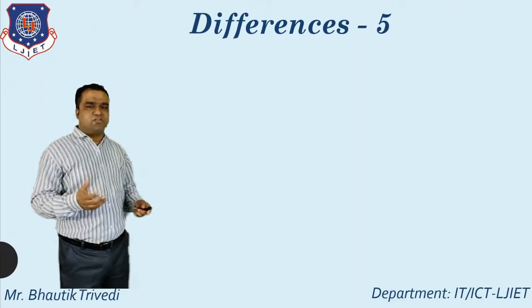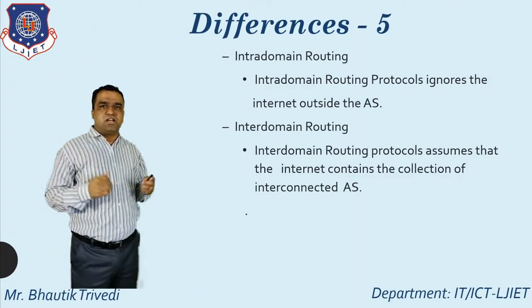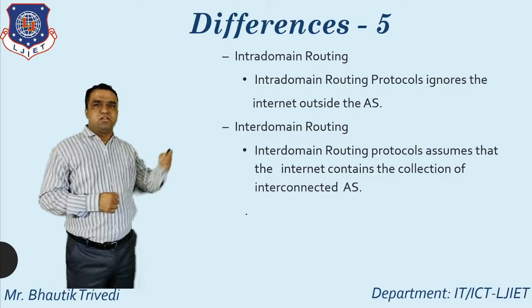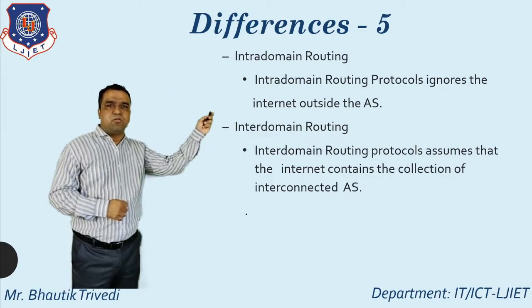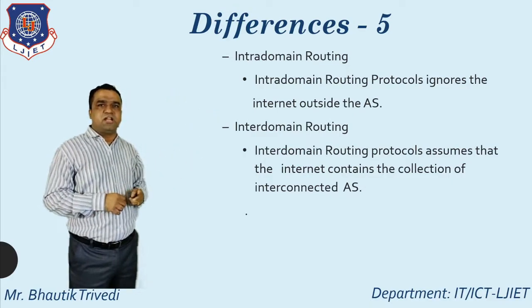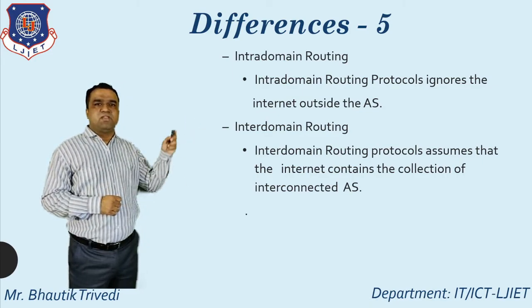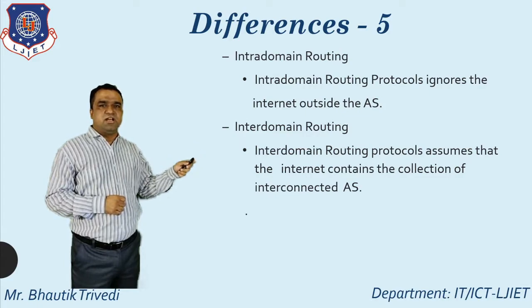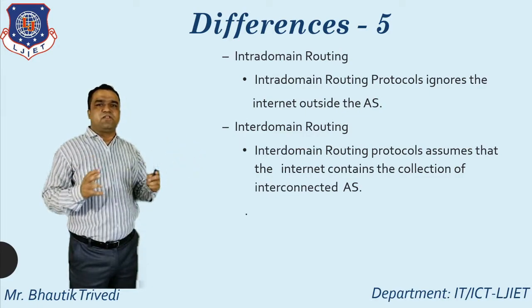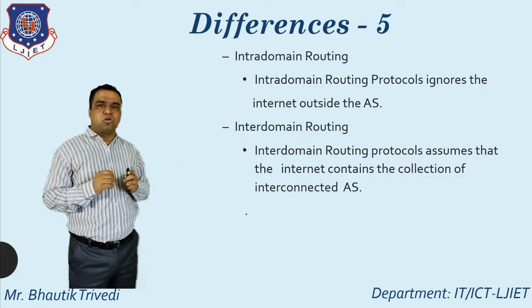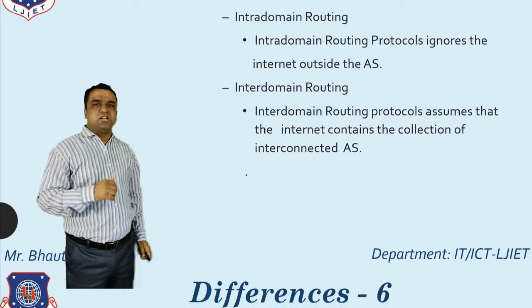Next, difference number five between intra-domain and inter-domain routing. Must remember one thing: intra-domain routing protocols ignore the internet outside the autonomous system, and inter-domain routing supports the internet, which is the collection of different interconnected autonomous systems. That is difference number five.